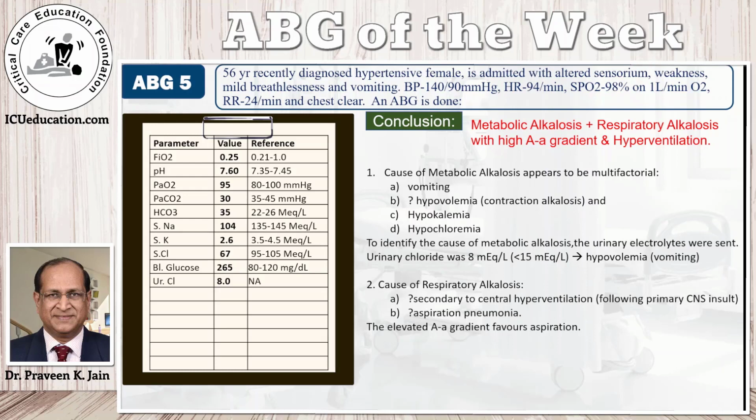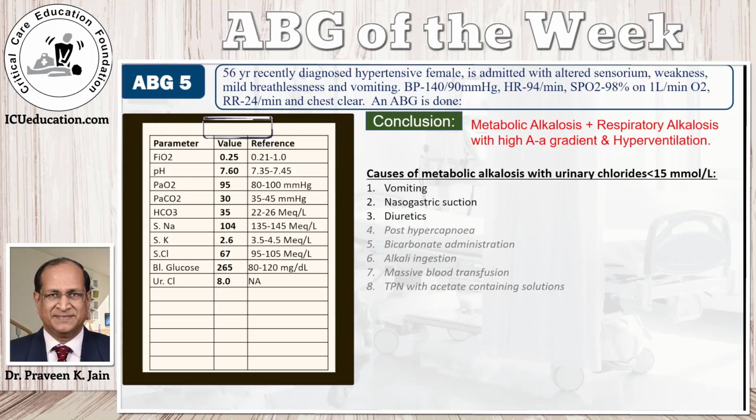What's interesting in this case is that there's a metabolic alkalosis with a urinary chloride which is low. So, what I want to share with you is what are the causes of metabolic alkalosis with a low urinary chloride. With a low urinary chloride, it means that essentially there is hypovolemia, and the common causes are vomiting and nasogastric aspiration or continuous nasogastric suctioning.